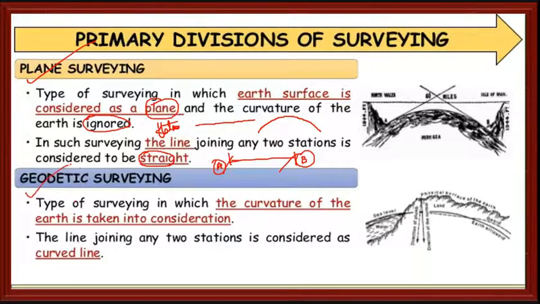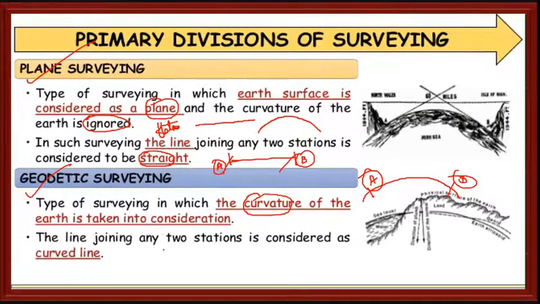When you come to geodetic surveying, it is the type of surveying in which the curvature of the earth is taken into consideration, means we are actually considering the shape of the earth because the distance between the two stations is very great. So we are considering the actual curvature of the earth.